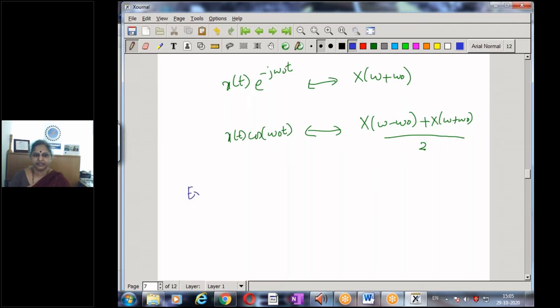Let's take an example of a signal, say x of t, that is a rectangular pulse that extends from say minus 2 to plus 2, and it has a magnitude of say 5. This is my time domain signal.